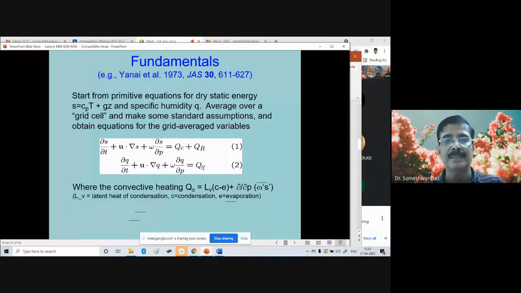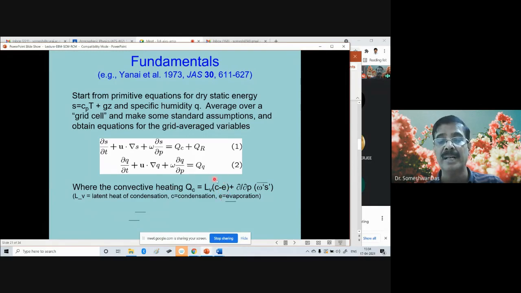Okay. So this is what originated from these two equations way back in 1958, conceptualized or pioneered or found by Rayleigh and Malkos. Okay. So now in this equation, as you can see, the QC is added here. This QC is added here because this QC represents the effects of the condensation and evaporation. So this QC is basically the convective heating and is given by LV times C minus E, where LV is the latent heat of vaporization, C is the condensation, and E is the evaporation.